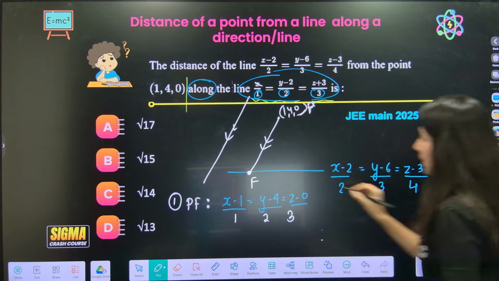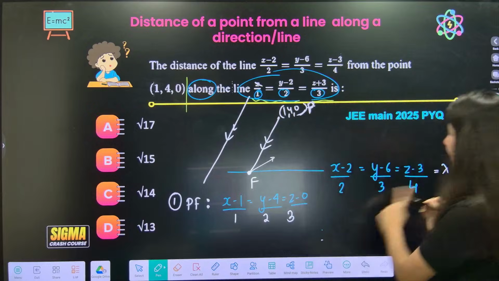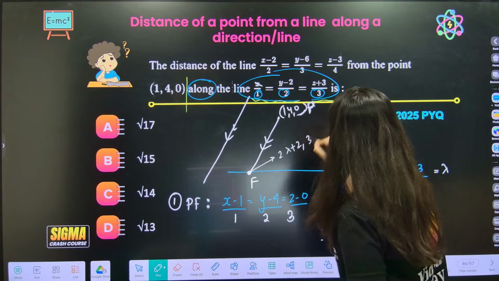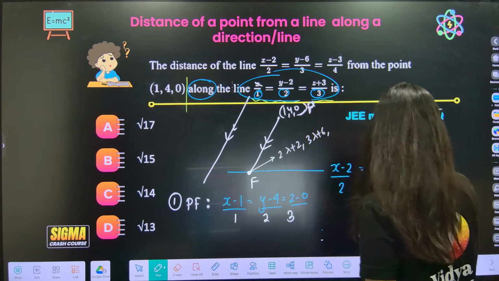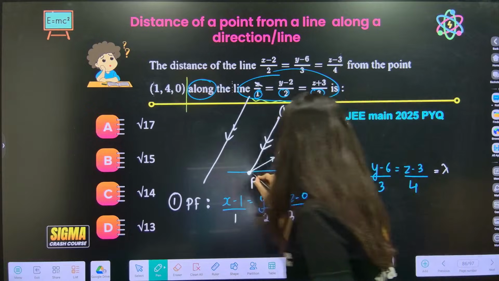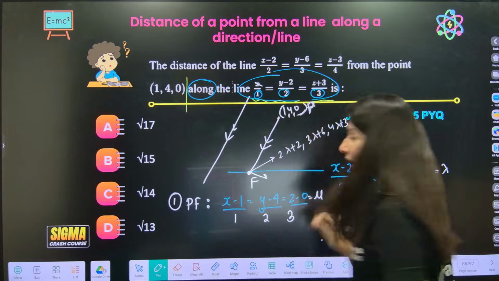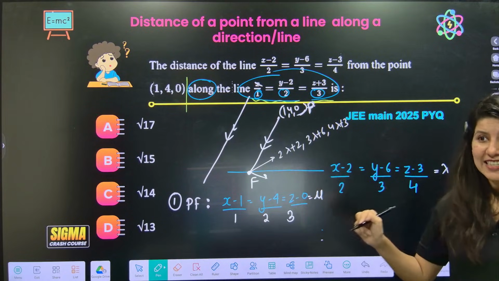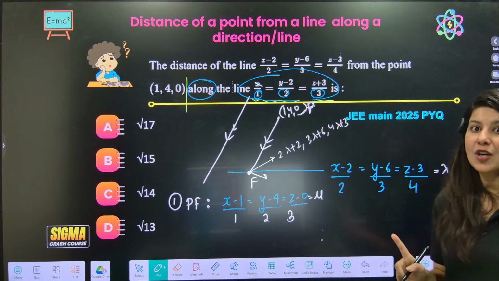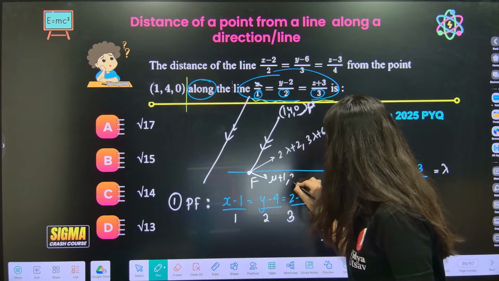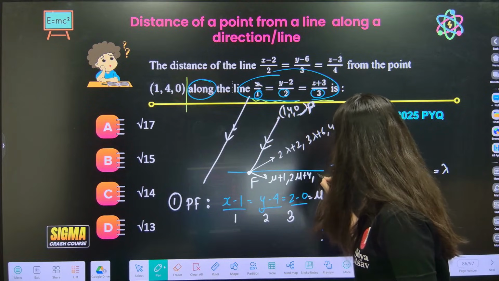So F point is having 2 lambda plus 2, 3 lambda plus 6, and 4 lambda plus 3. And for F from this line, now you have to introduce mu. You can't reuse lambda because it is another line. So F is mu plus 1, 2 mu plus 4 and 3 mu.